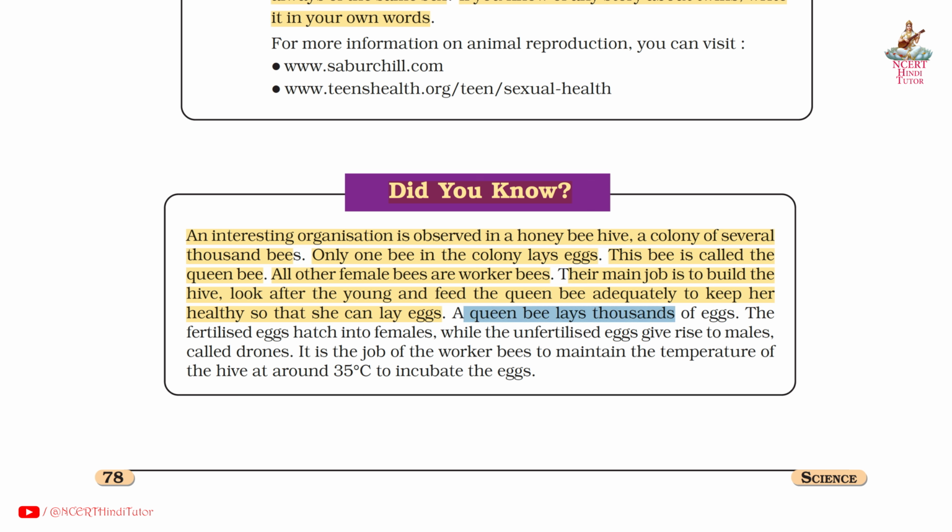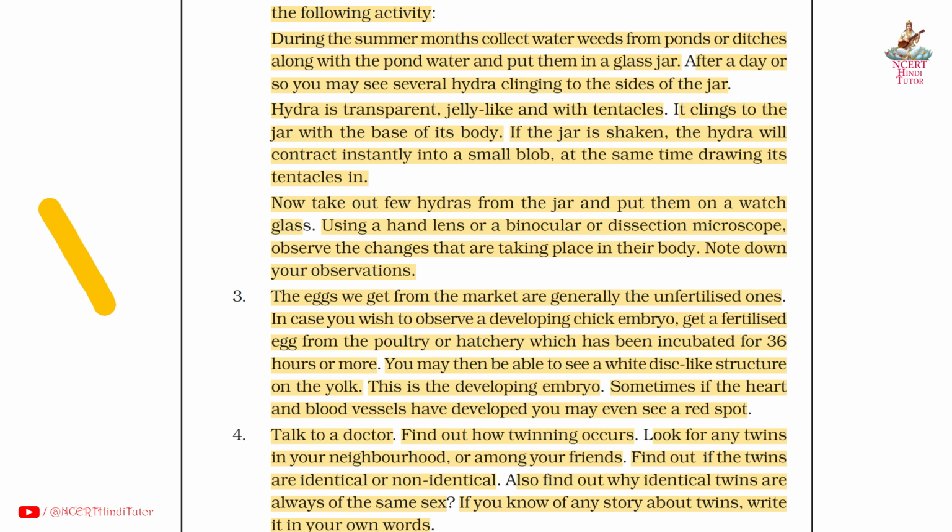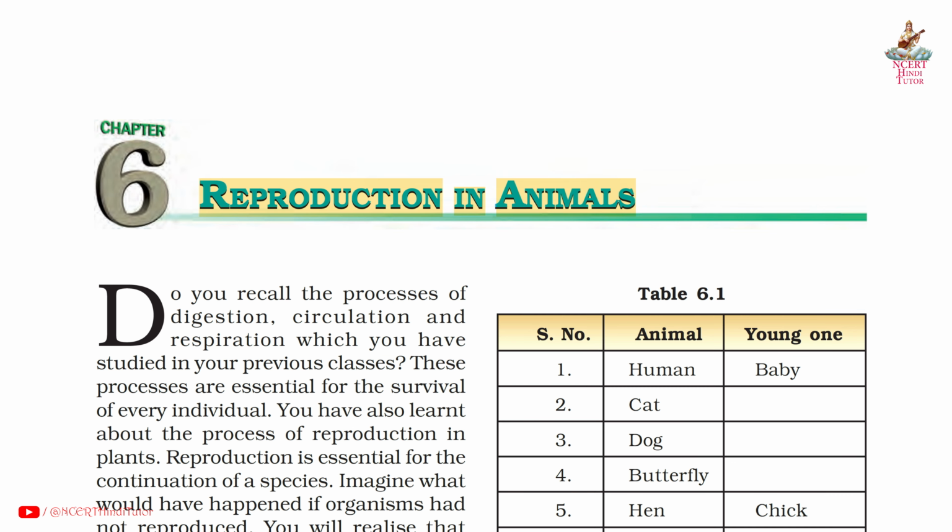A queen bee lays thousands of eggs. The fertilized eggs hatch into females, while the unfertilized eggs give rise to males, called drones. It is the job of the worker bees to maintain the temperature of the hive at about 35 degrees Celsius to incubate the eggs. So friends, we have completed all the question answers from chapter 6, Reproduction in Animals.